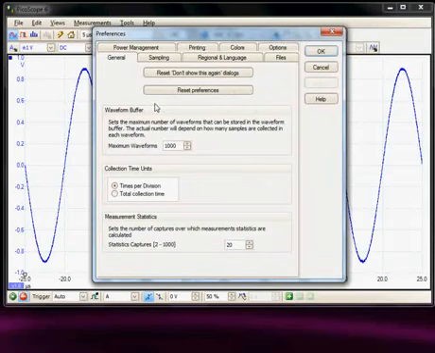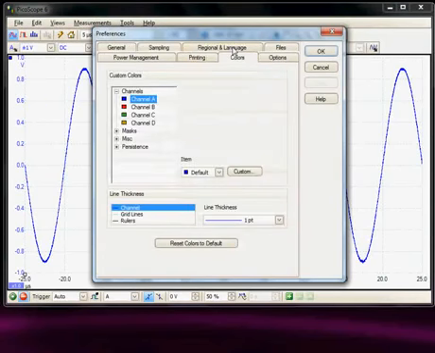Under the preference menu, there's a lot of setups available for special functions. So for example, we can define the color of each trace. So a lot of special functions that can be declared about the particular setup of the product.